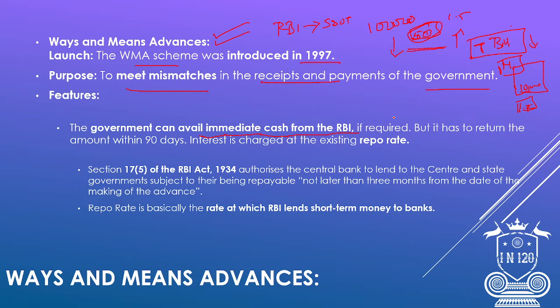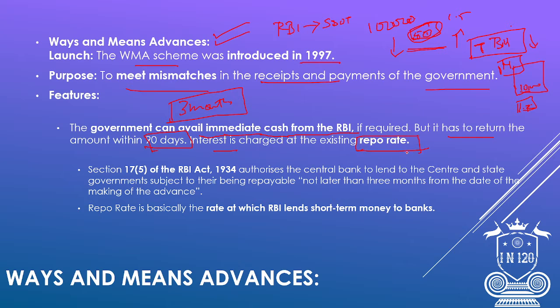We'll discuss that later. But in ways and means advances, the government has to return the amount within 90 days. The stipulated time frame is 3 months. Within 3 months, it should return the money to the RBI, the giver. Interest is charged at the existing repo rate.